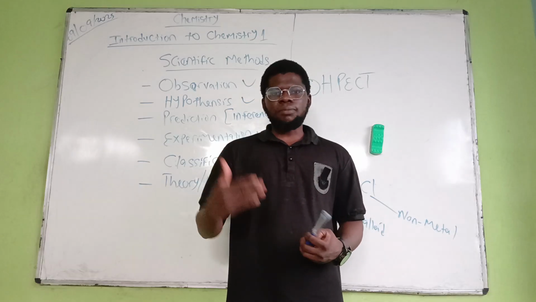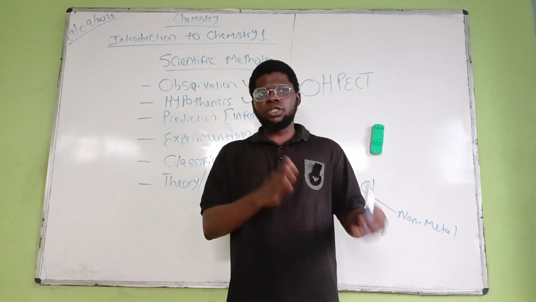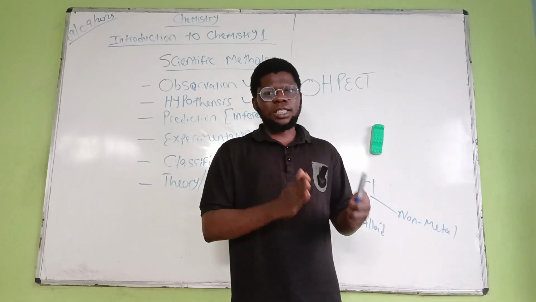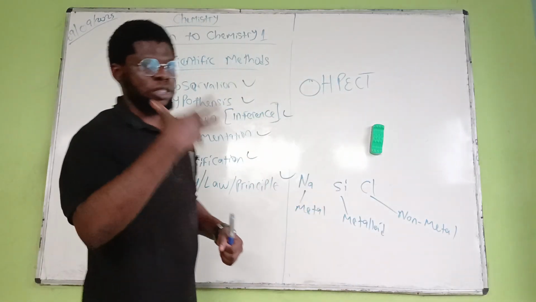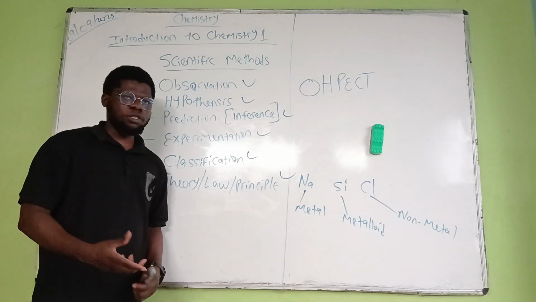It involves the steps, the procedure on how to carry out the research that has been discovered. So that's for the discoverer.